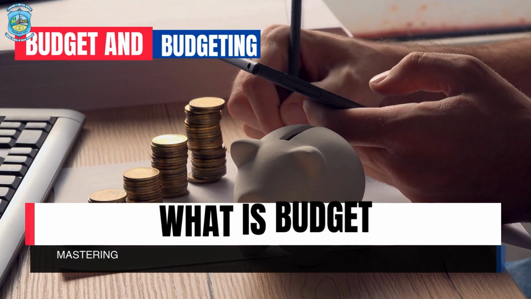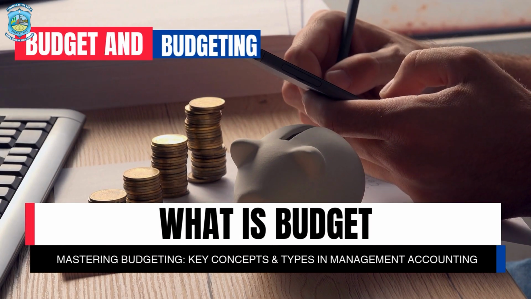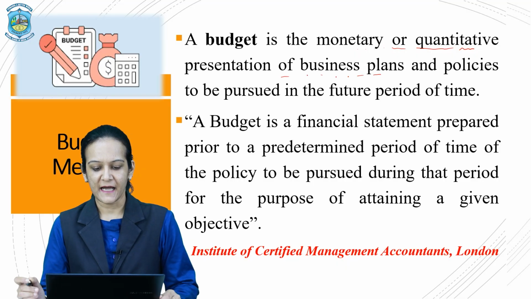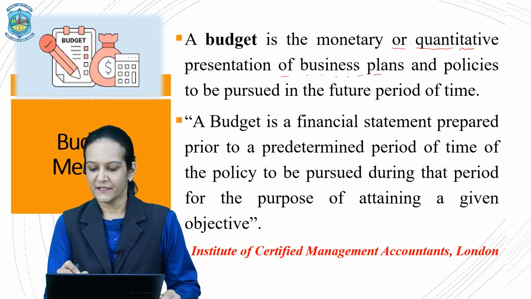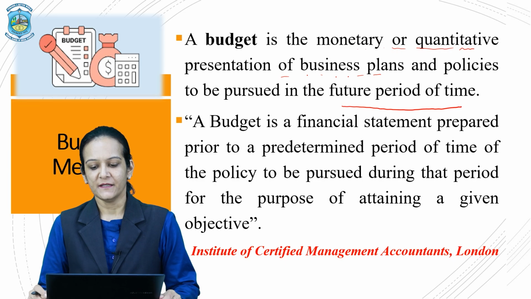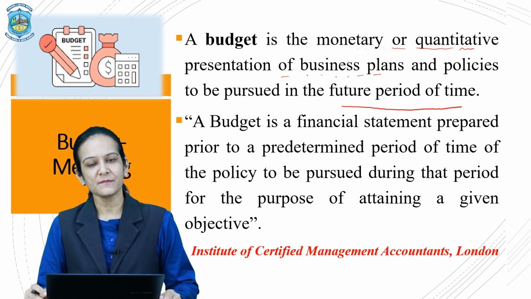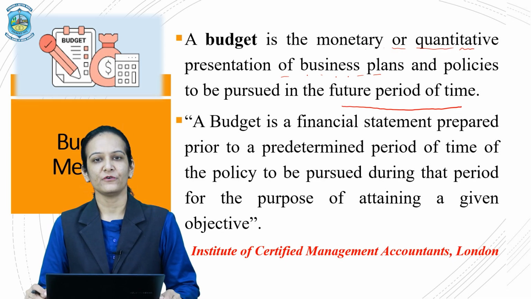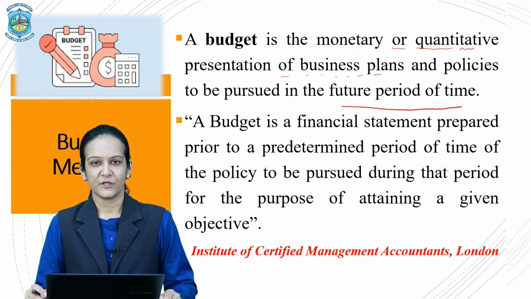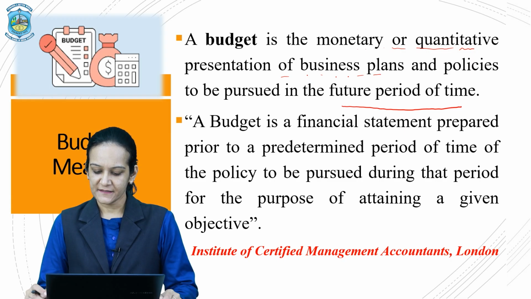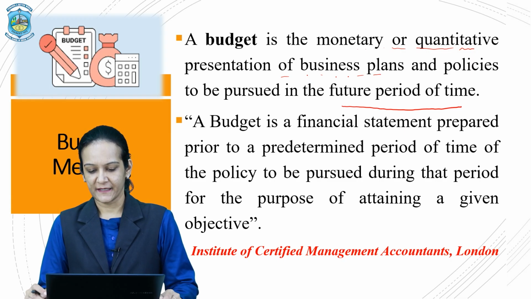A budget is the monetary or quantitative presentation of business plans and policies to be pursued in the future period of time. Thus, a budget is a business plan that is prepared for a specific time period of the future. There is another definition of budget given by ICMA London, that is the Institute of Certified Management Accountants.